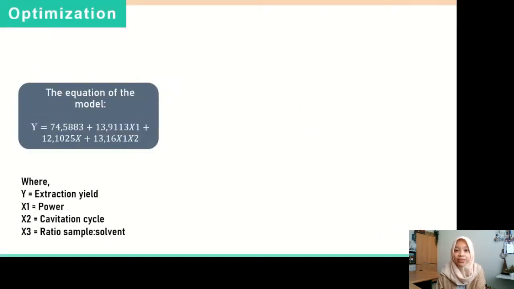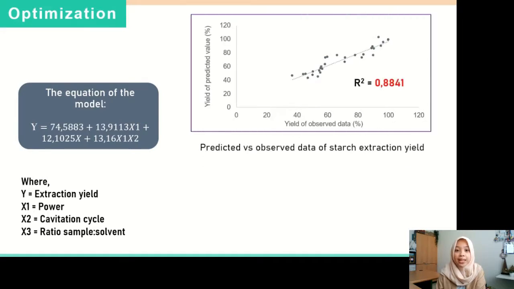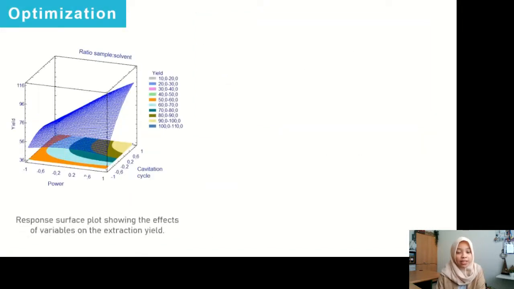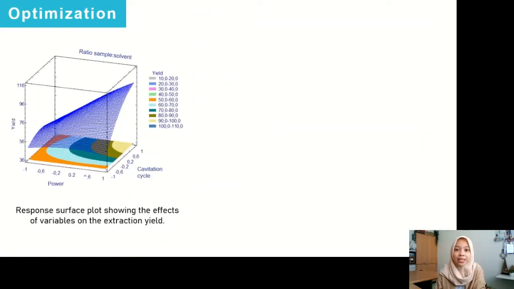The comparison of the predicted and the observed data resulted in a coefficient of determination of 0.88 and the lack of fit value observed to be higher than 0.05. This means the model successfully explained the observed data and can be used in estimating the optimum extraction condition with a confidence level of 95%. From the predicted model, a response surface plot was constructed. Then, using response surface methodology, the optimum extraction condition was evaluated mathematically.